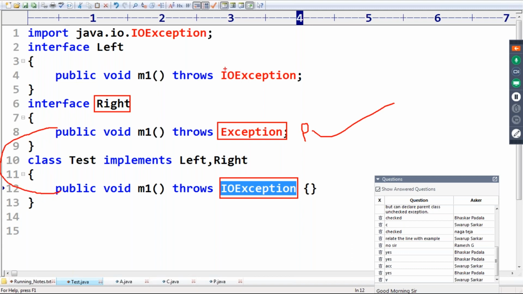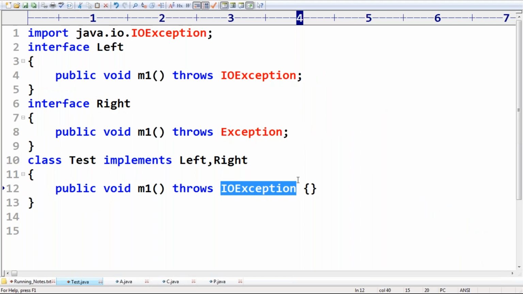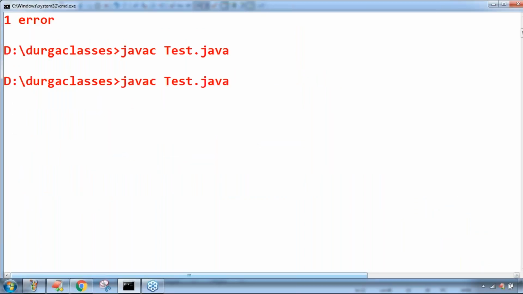Next, here the parent throws IOException. IOException is the same exception. Yes, for this also this implementation is going to be satisfied. So this one is also acceptable. We are never going to get any error at all. Beautiful point. Observe carefully, yes, we are not seeing any error.